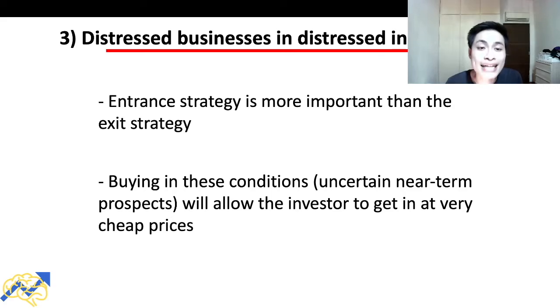The third step is buy distressed businesses in distressed industries. And for Mohnish Pabrai, he believes that the entrance strategy is more important than the exit strategy.